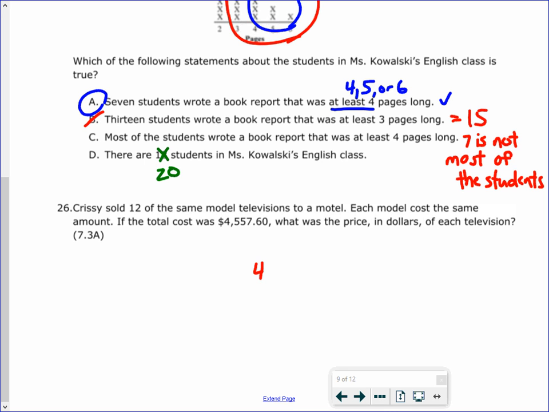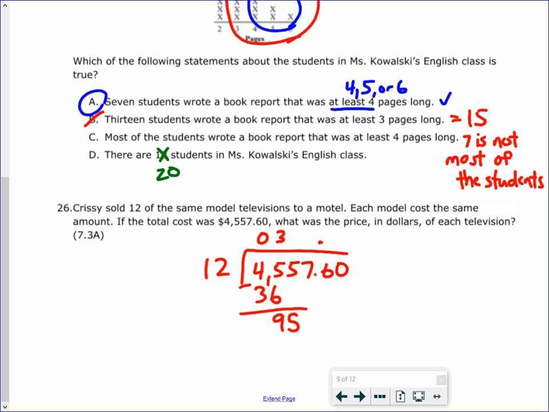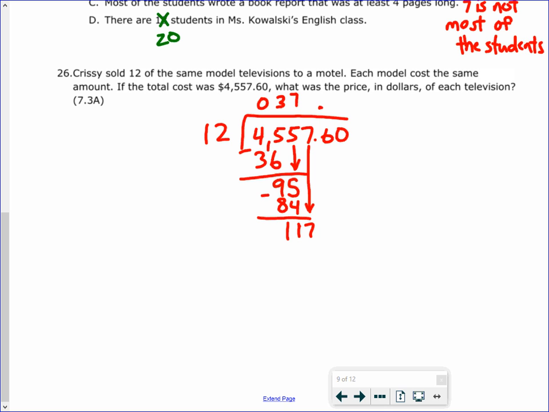So 4,557.60 divided by 12. And we just divide it out. 12 times 6 is 72. 12 times 7 is 84. And bring it down. 12 times 10 is 120, so we know it's not 10.